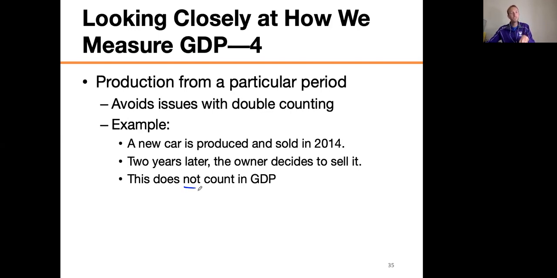Remember what we're trying to do: we're trying to add up the production, or the amount of stuff that we make in the country in a given year. That's the whole idea behind GDP. We use the value when it was sold just because a list of all the stuff we made is too long. So if this is a used car sold two years later, it doesn't count in the GDP because it's not something that was made that year, okay?